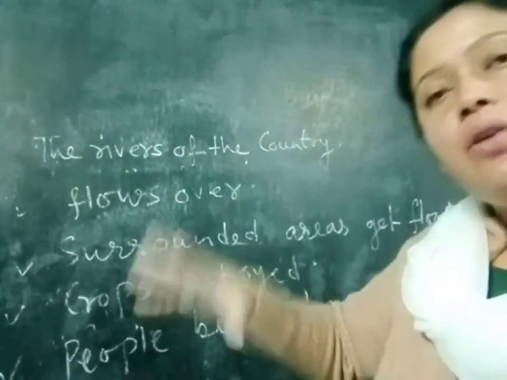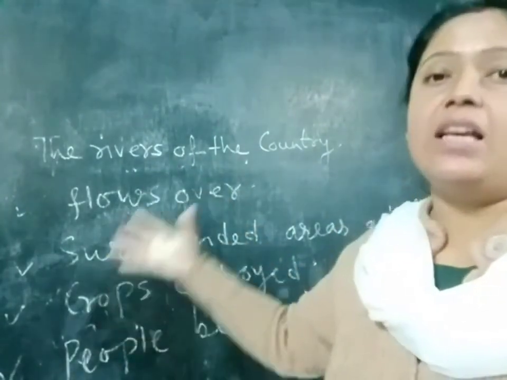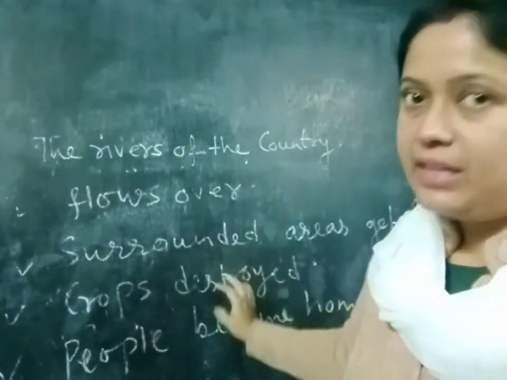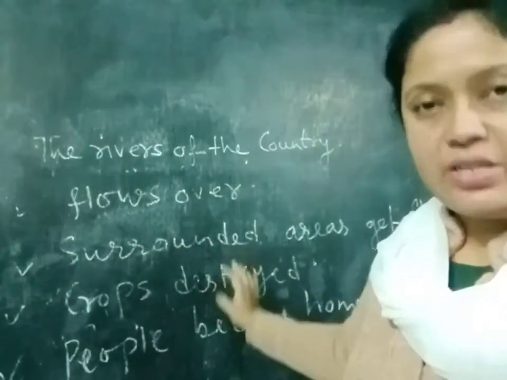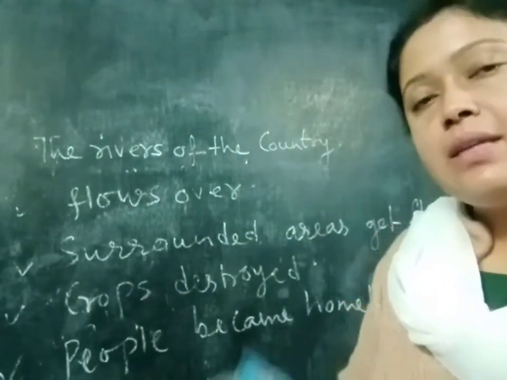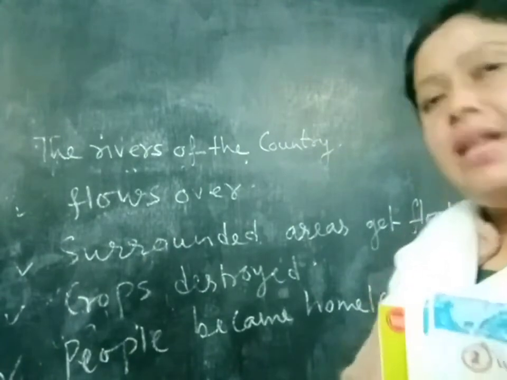If those areas have crops, the crops will be destroyed, and many people will become homeless also.